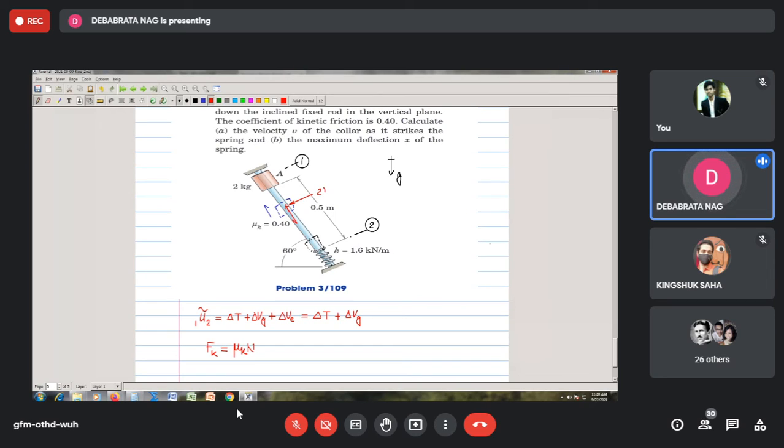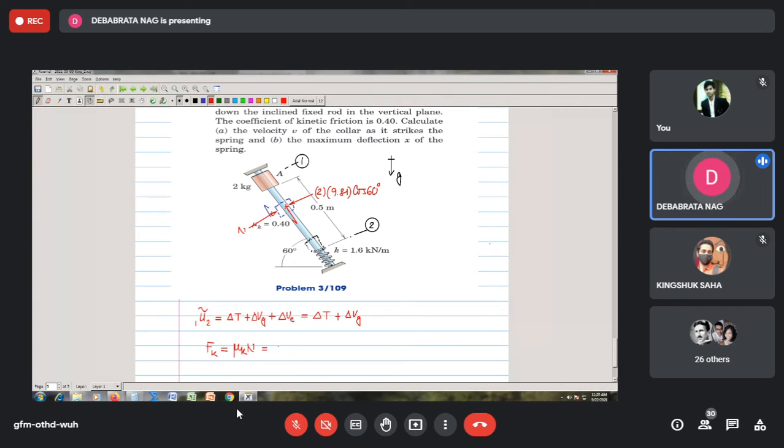your 2 kg, 2 into 9.81, cos 60 degree is the component, and then you have this is your normal force, capital N. So we know from here that the normal force is nothing but this one.